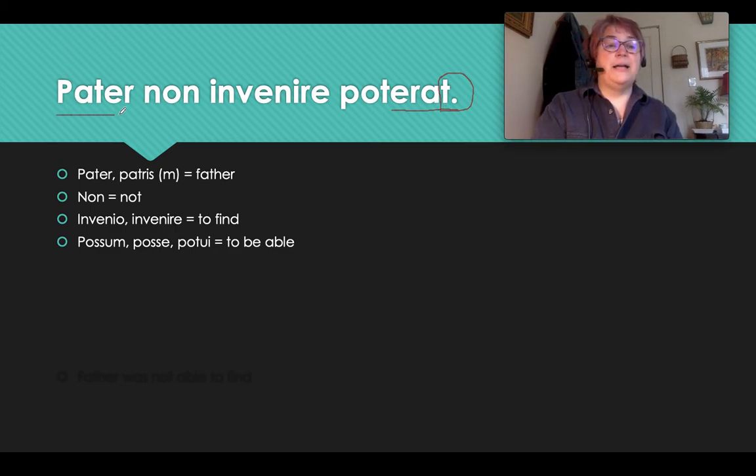I notice pater looks exactly the same as the first word on the entry on the vocabulary list, which means pater is the nominative or the subject form. So this is where I start my translation. Father was, and I have to make it negative, was not able, and then I put in the translation of my infinitive, to find. Father was